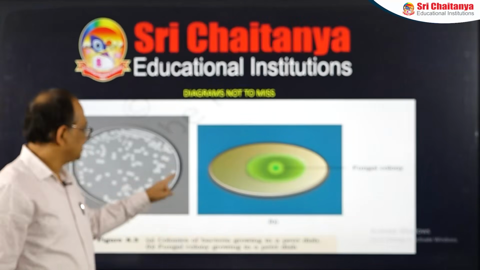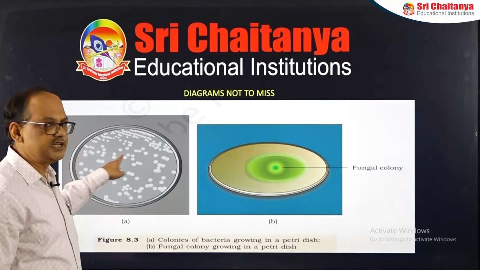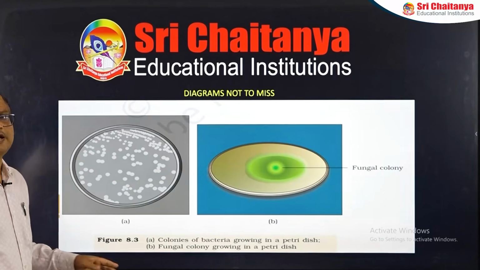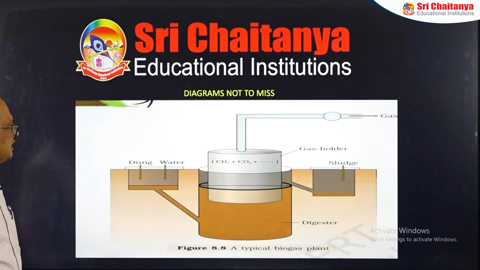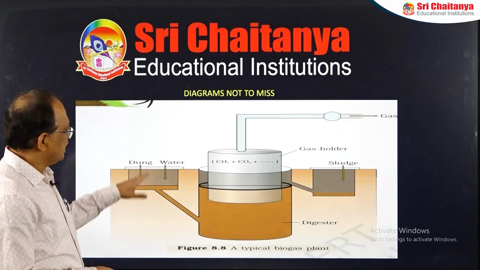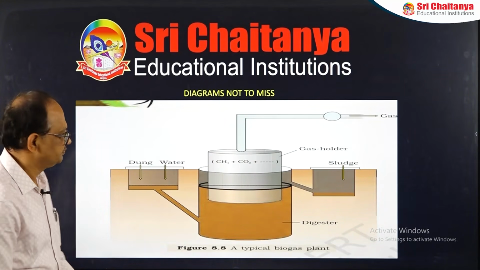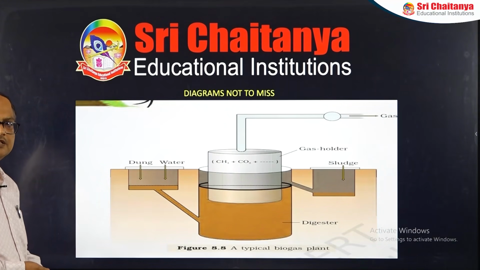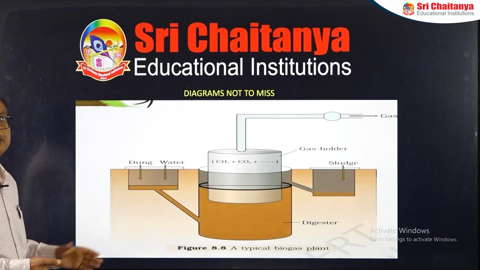These are the colonies. This is the bacterial colony, this is the fungal colony. You can be given a question to identify. This is the biogas plant, you can see, and labeling can also be given in the exam. You can be asked to identify what exactly this is, as well as to label it.